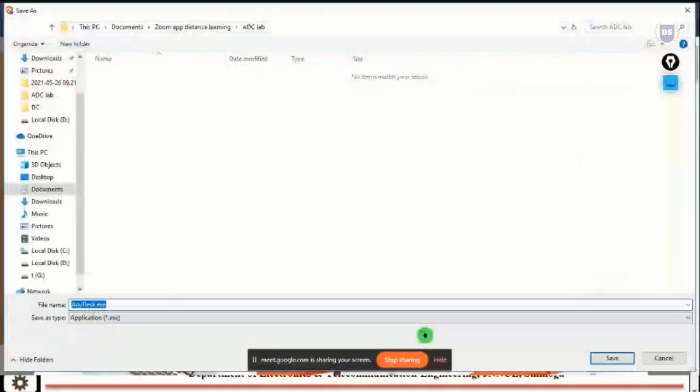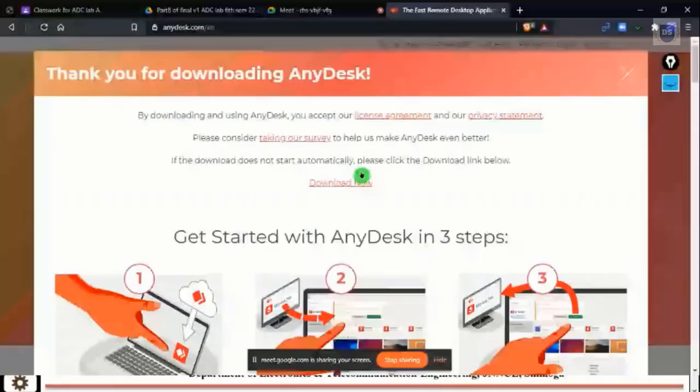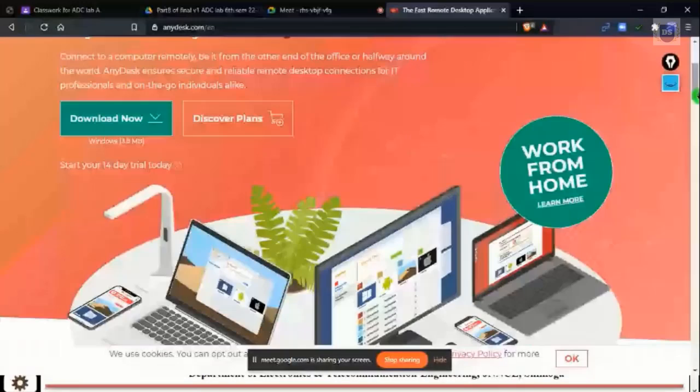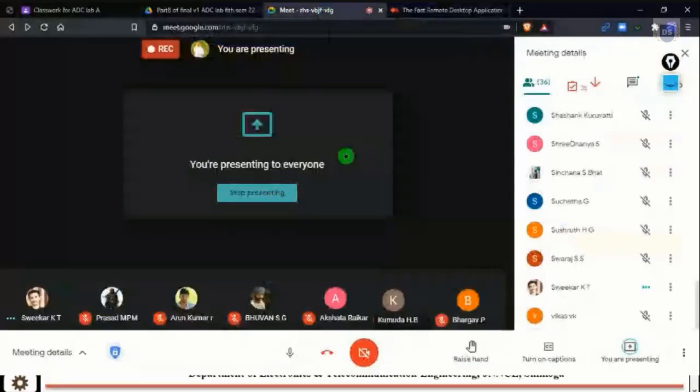I have already downloaded this software, but I want you guys to download it. After downloading and installing this software, it will generate a specific code for your system. Later you can pass that number to me, and I can solve whatever error you are getting.